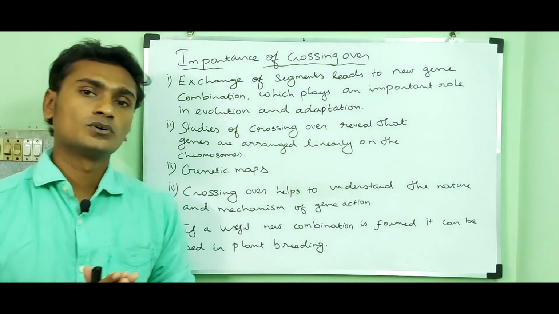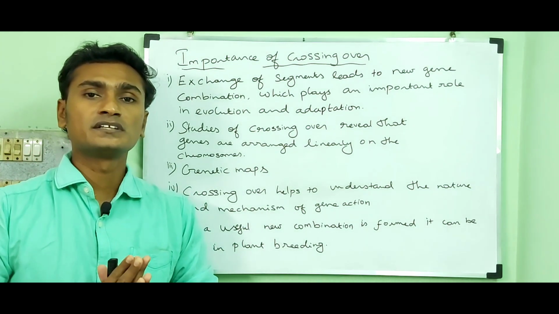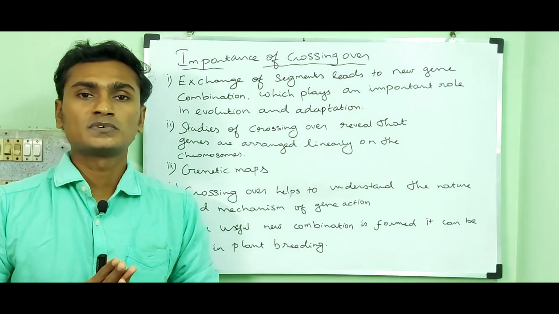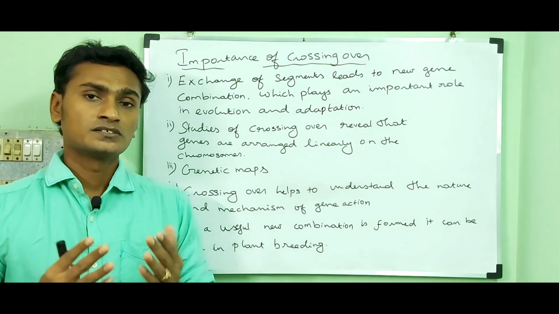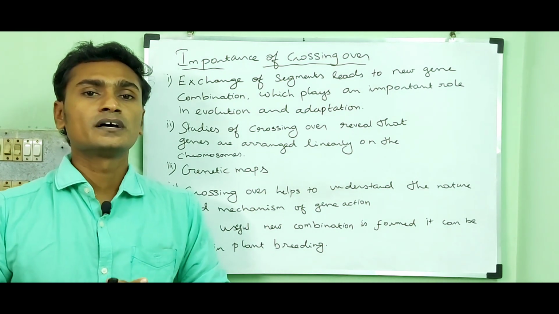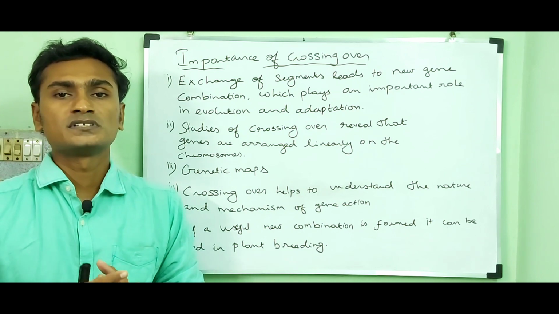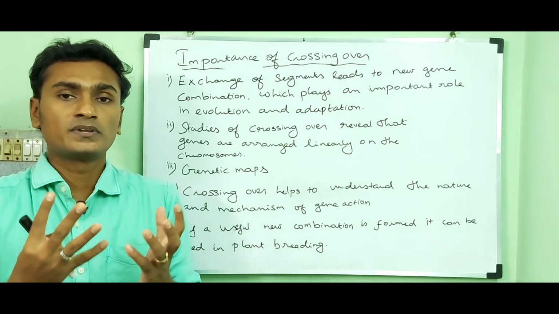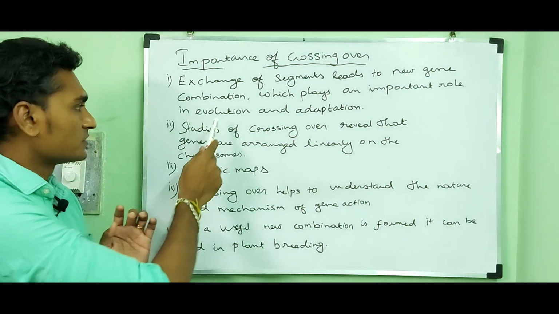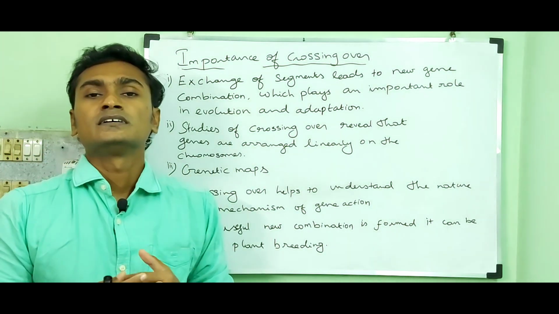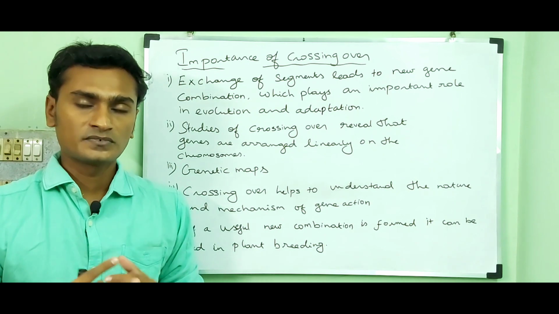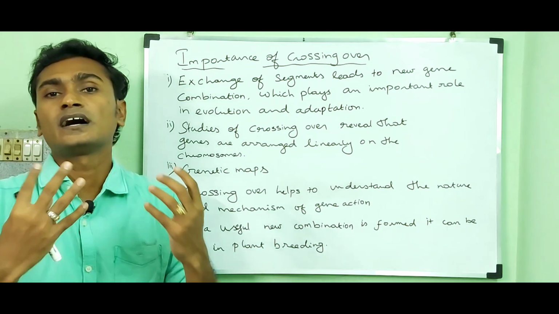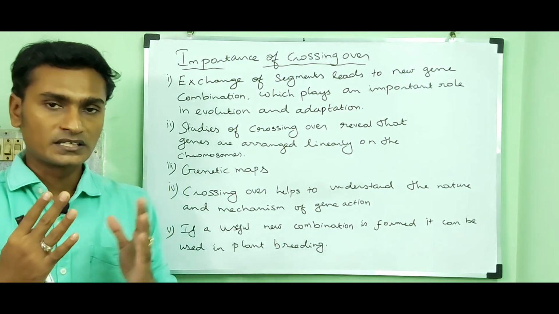During crossing over, the exchange of genetic material between non-sister chromatids takes place. So due to the crossing over, new recombinants are developed. Then the new recombinants can play an important role in evolution, and they can survive in any kind of environment. So they can adapt to any kind of environment.